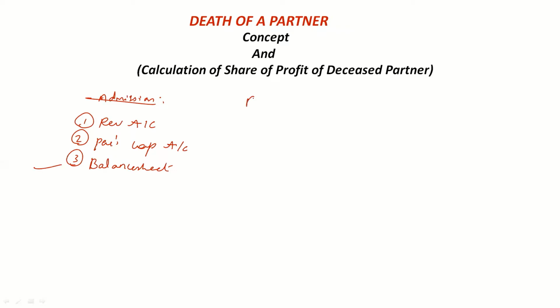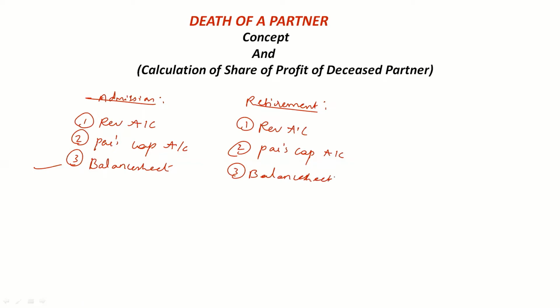In case of retirement, again we first prepared the revaluation account, secondly the partners' capital accounts, and third the balance sheet. One account was new in case of retirement, that is the partner's loan account. This was not in case of admission, so this one thing was new here.